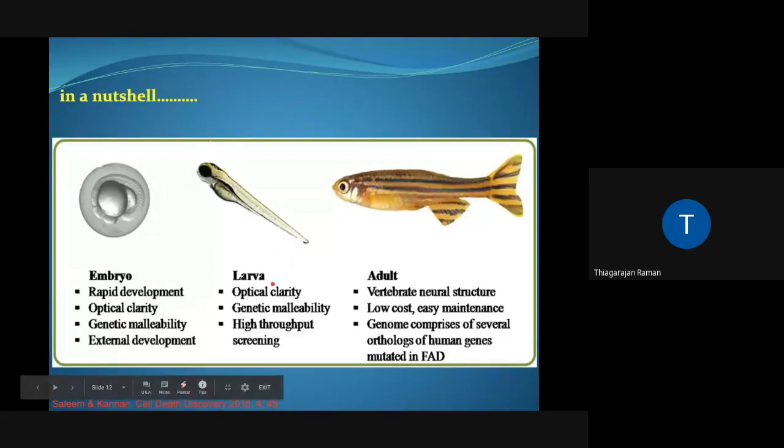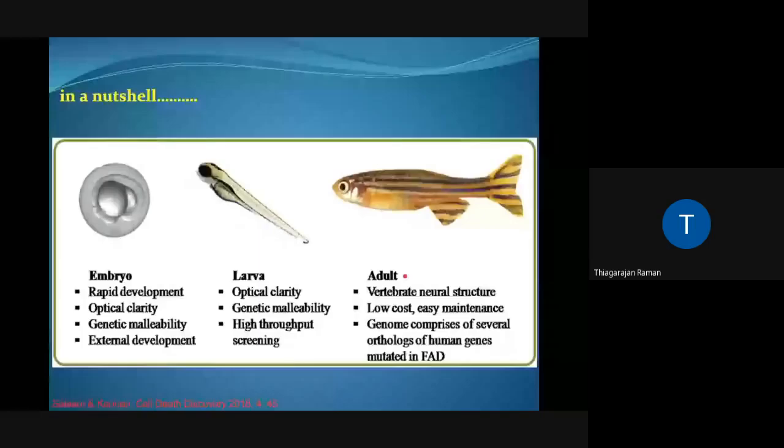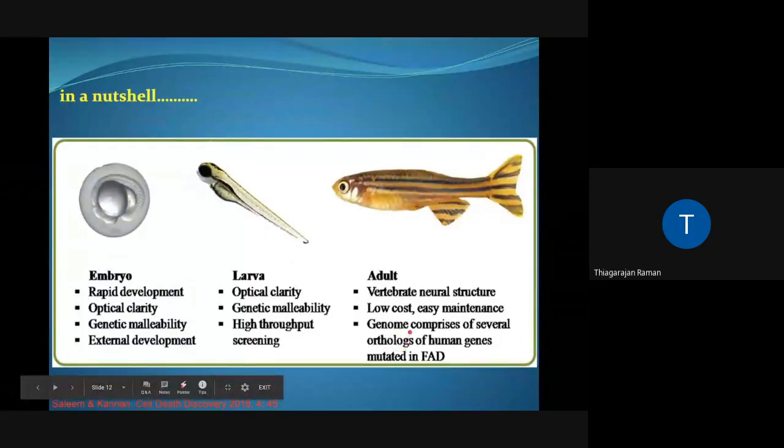When you look at larva, in the same way it is optically clear. Genetically, you can manipulate it, and since they are produced in large numbers, they're very good for high throughput screening. The adult is primarily used for understanding vertebrate neural structure. If you take any developmental biology journals, you'll find that most of the neural developmental studies have been done using zebrafish as a model. The adult is inexpensive to maintain, and as I said, there are a lot of orthologs of human genes which are shared with the zebrafish.